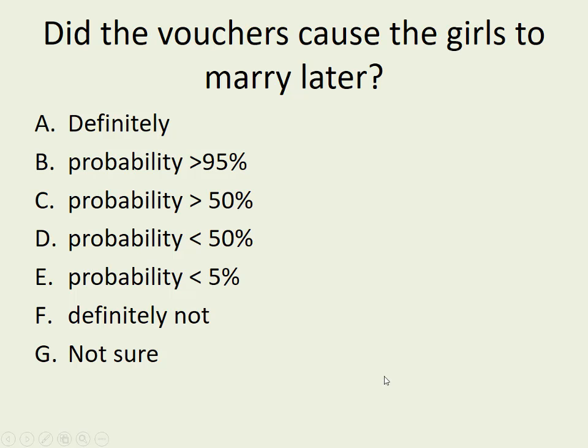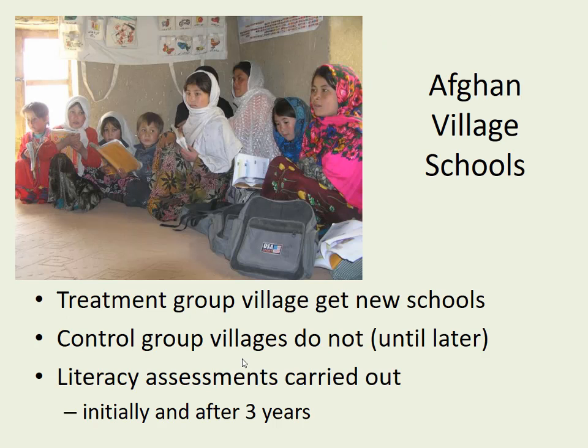In this sense, there's no correct answer for this, except you definitely can't put it up here. F you can definitely rule out, A you can definitely rule out, B pretty much you can rule out. So it's going to be either C or D, so it's around 50% maybe, or you're just not sure, because that could easily have been a random result. So it's quite inconclusive. Okay, let's go on and see another example.